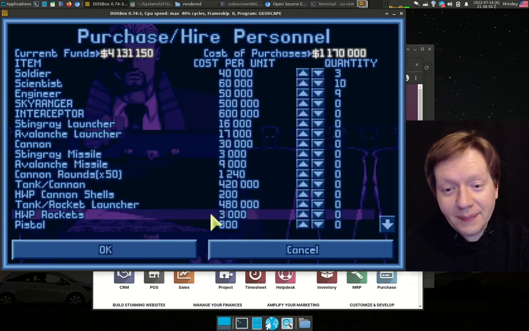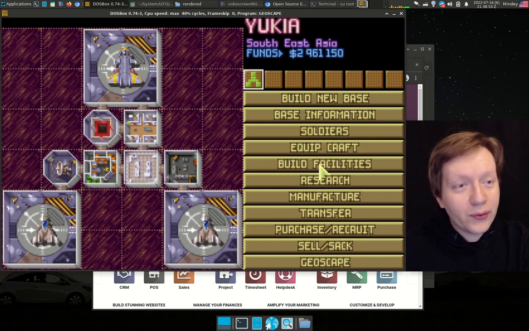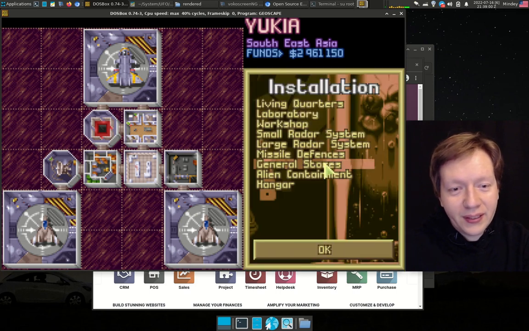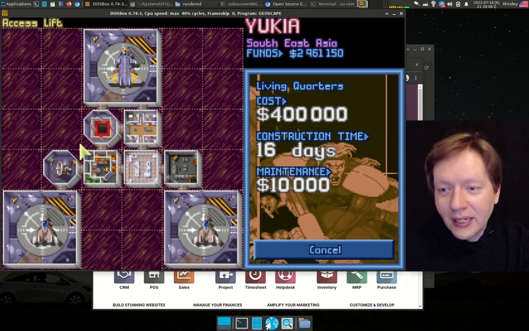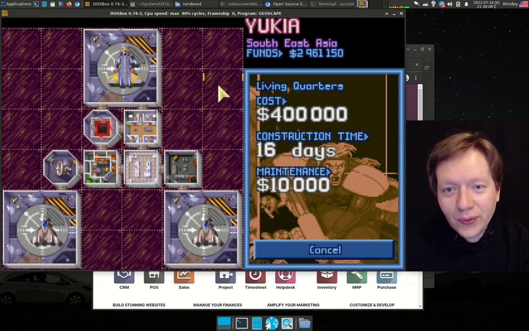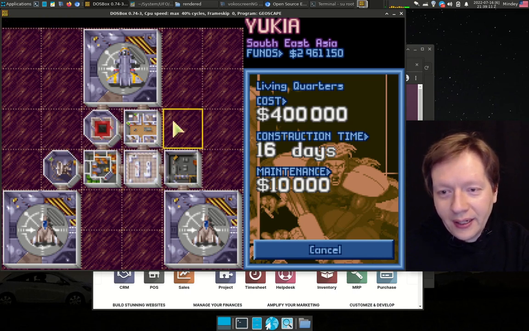I need to build a living space in order to equip, or in order to get more stuff. So actually there's build facilities, and you can choose what you want to build. For example, you need to build, in this case, living quarters, because we won't have enough, and you can choose where you want to put those living quarters. We had living quarters here, and maybe we can just add them here.